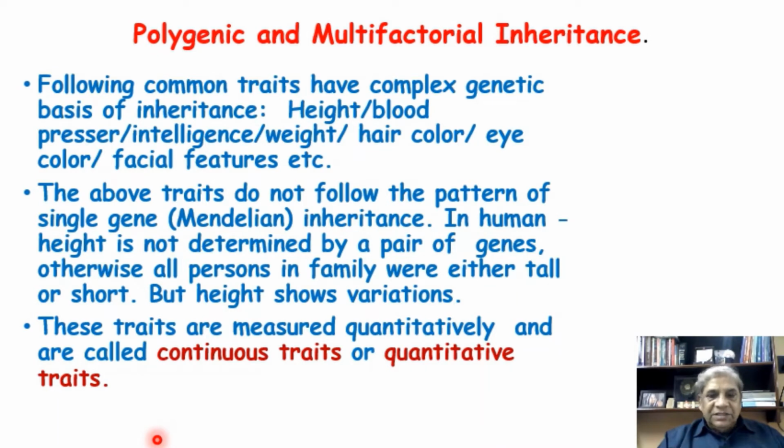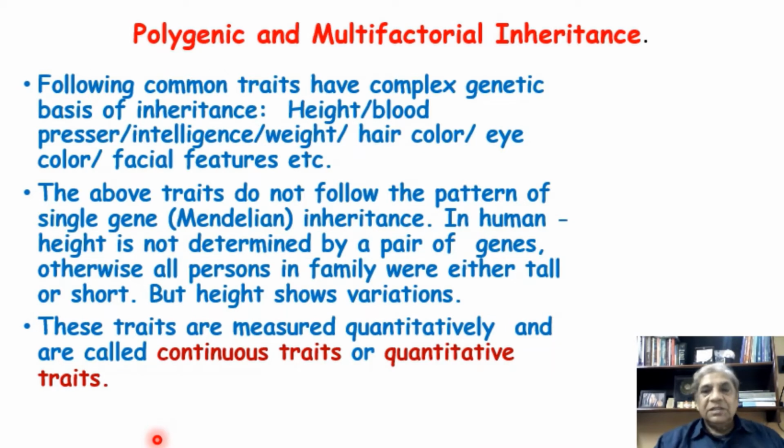Therefore, this kind of trait or character is called a continuous trait. That means if you draw a graph of the heights of all your classmates, you will get a continuous graph. There is no interruption between the tall and short.